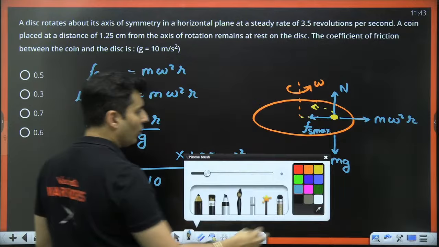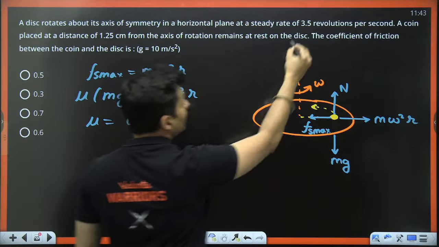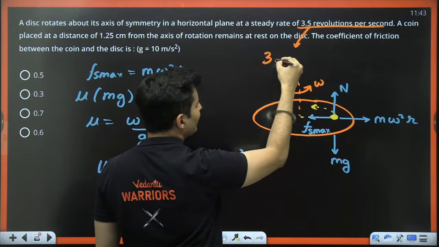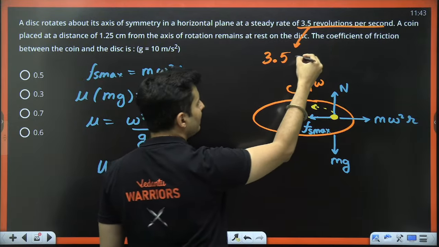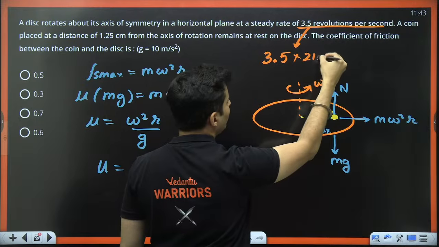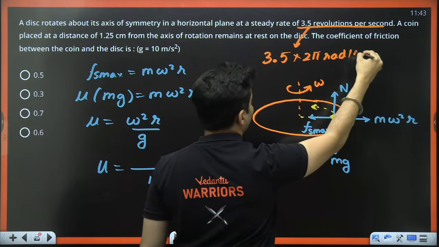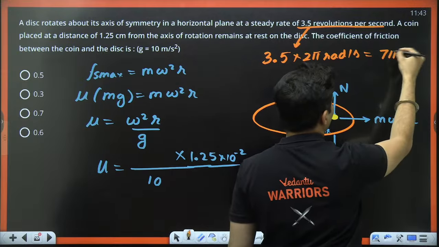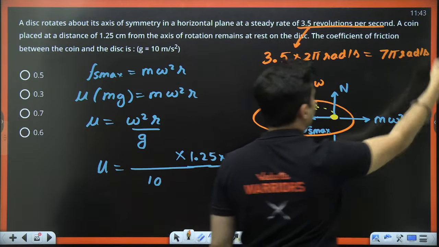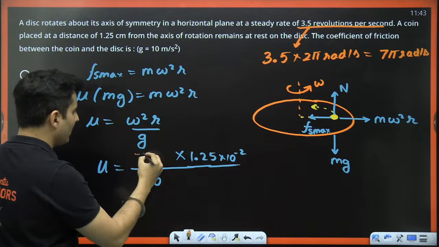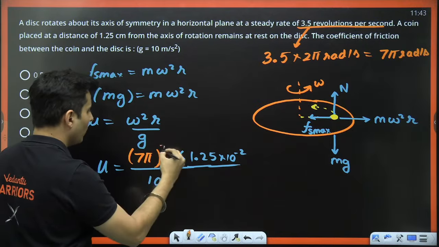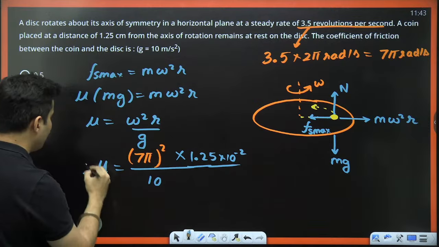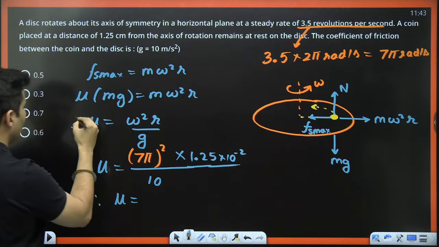The problem is with omega, we can find that out. 3.5 revolutions per second, each revolution is 2 pi radians. So 3.5 into 2 pi radians per second. 3.5 into 2 is 7, so it is basically 7 pi radians per second. So just put over here 7 pi but whole square it. That's it. That is going to give you the value of the coefficient of friction.